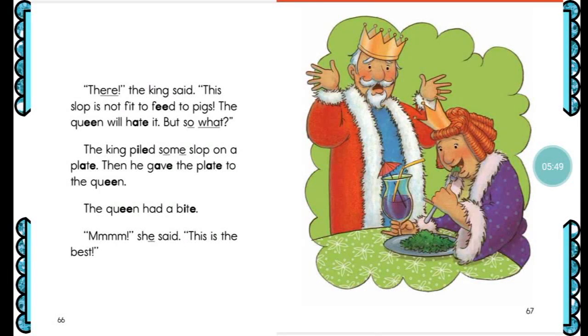"There, there," the king said, "this slop is not fit to feed to pigs. The queen will hate it. But so what?" The king piled some slop on a plate. Then he gave the plate to the queen. The queen had a bite. She said, "This is the best!" Yuck! The queen is eating slop.